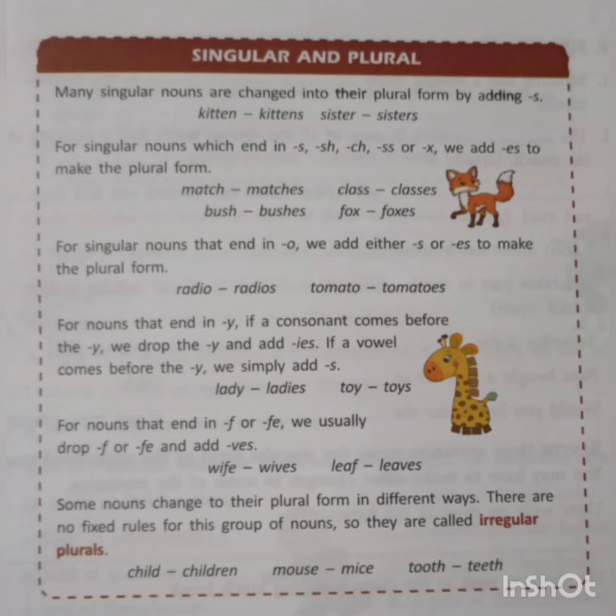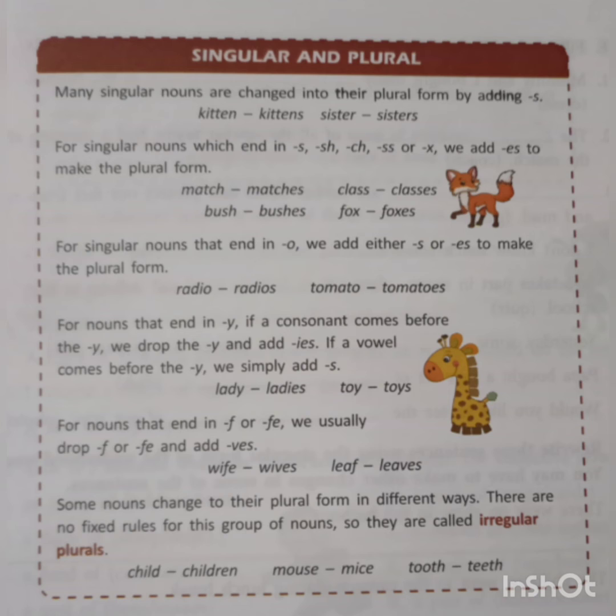Some nouns change to their plural form in different ways. There are no fixed rules for those groups of nouns, so they are called irregular plurals.